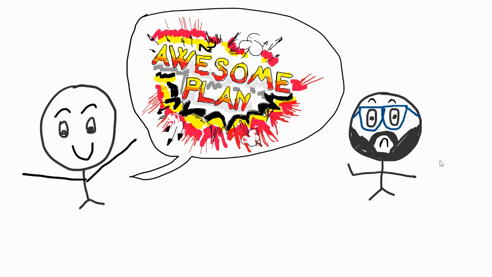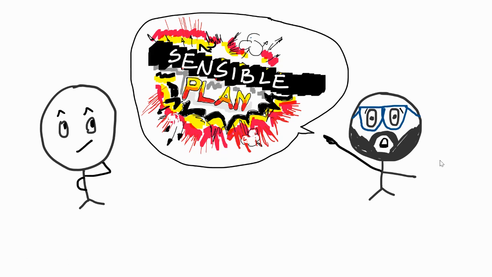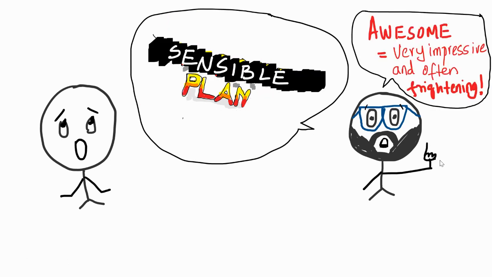Give me an awesome plan, you might be wondering. Okay, but I will not give you an awesome plan. I'll give you a sensible plan. By the way, awesome means very impressive and often frightening. That's the real meaning of awesome. Awesome does not always mean amazing. Awesome is generally saying that something is absolutely frightening. The awesome power of nuclear bomb. Anyways, we'll make a sensible plan.